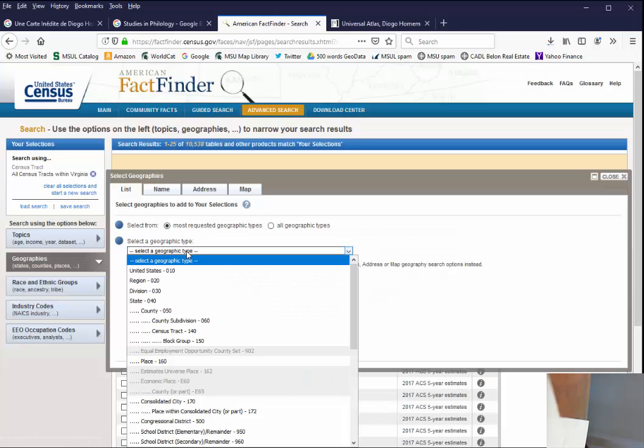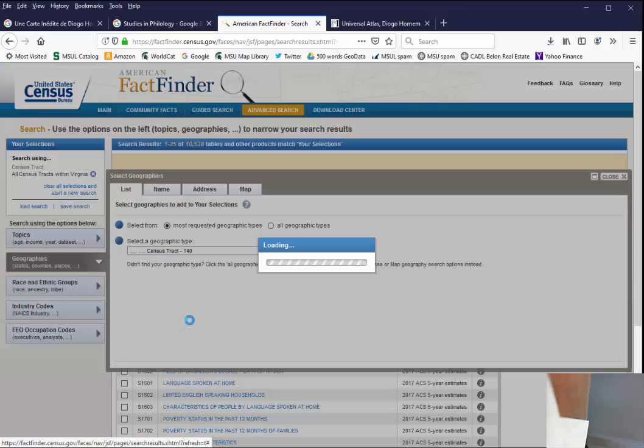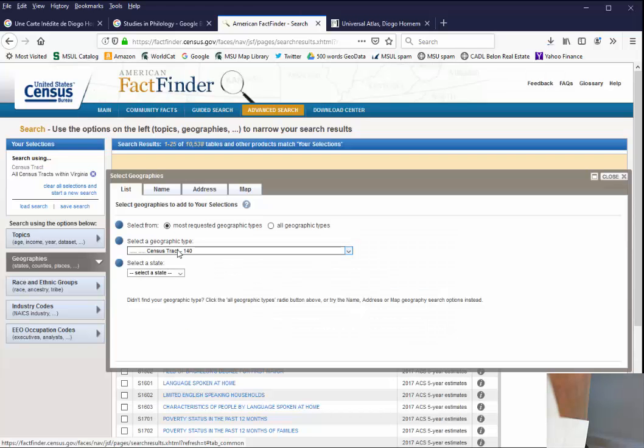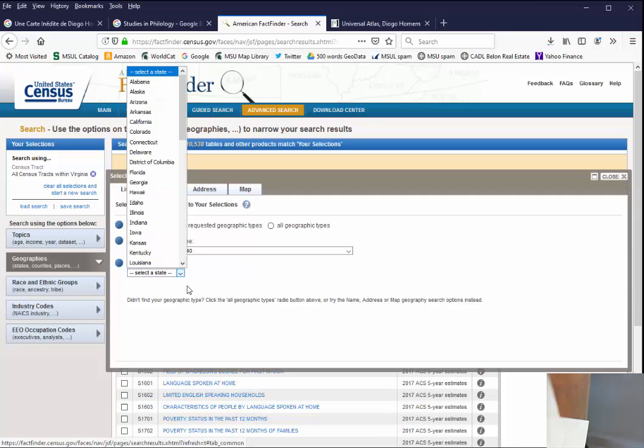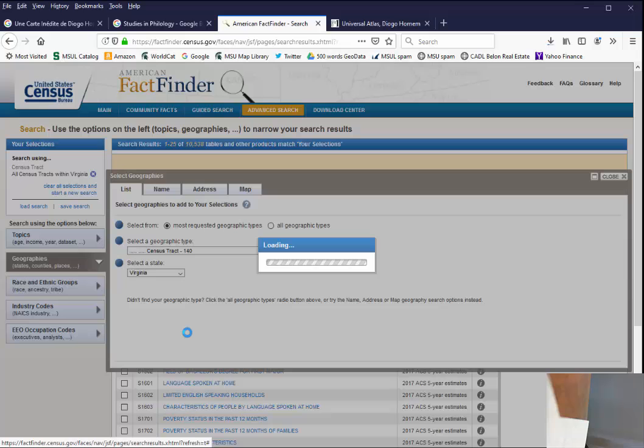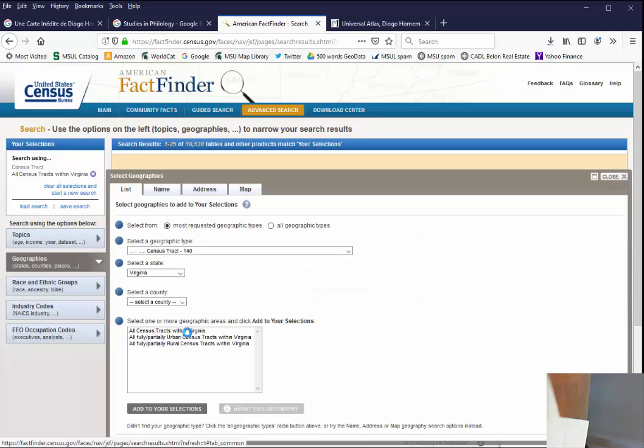So first I'm going to winnow that list and say I only am interested in tables that show information at the census tract level, and I'm only interested in the state of Virginia. What I wasn't sure was going to happen, I think in the past you could only do county by county.